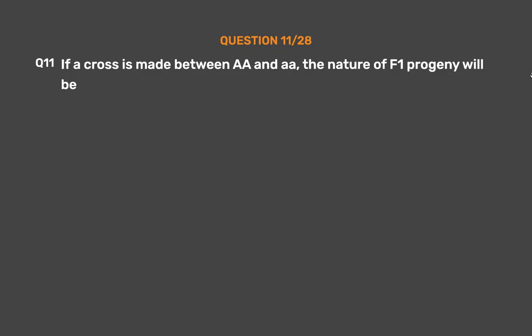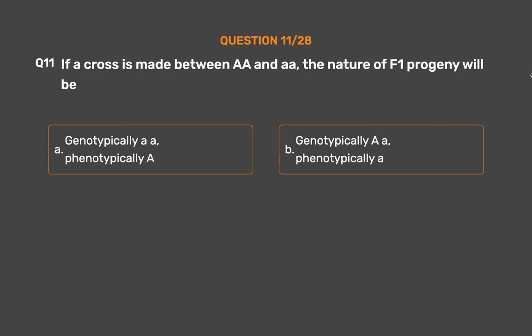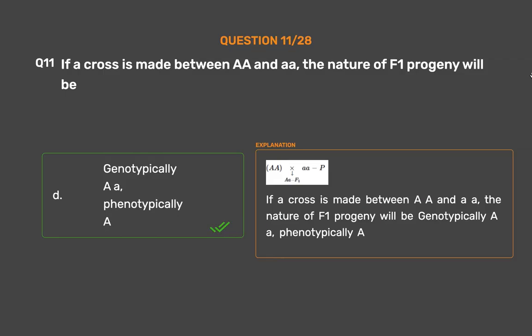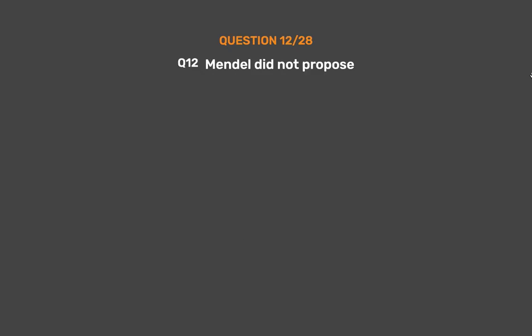Question number 11. If a cross is made between AA and A, the nature of F1 progeny will be: Option A. Genotypically AA, phenotypically A. Option B. Genotypically AA, phenotypically A. Option C. Genotypically AA, phenotypically A. Option D. Genotypically AA, phenotypically A. The correct answer is Option D. If a cross is made between AA and AA, the nature of F1 progeny will be genotypically AA, phenotypically A.